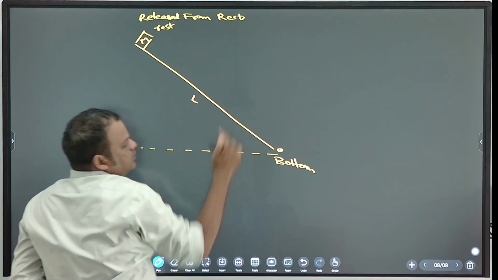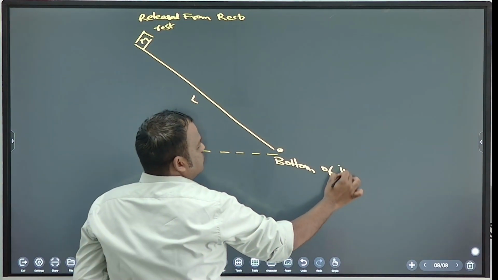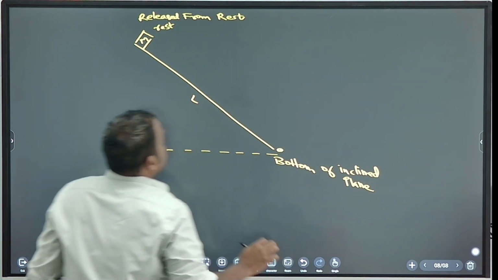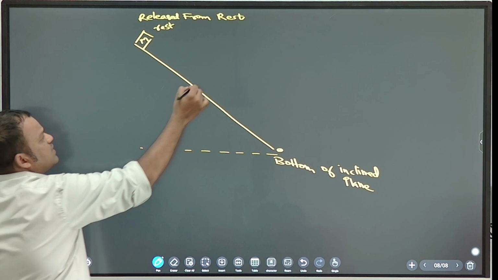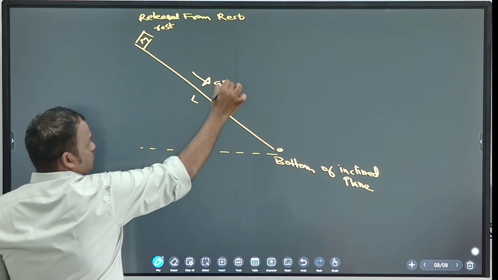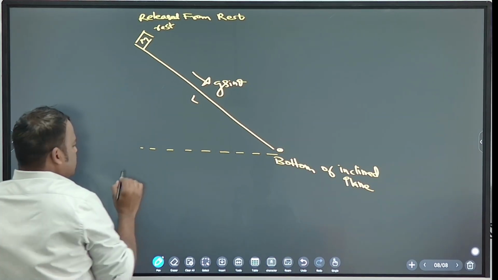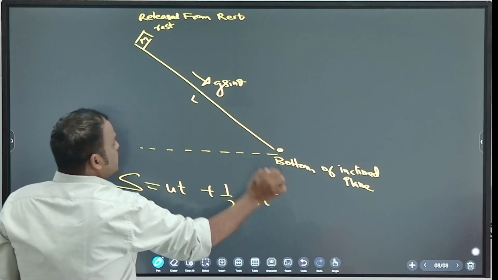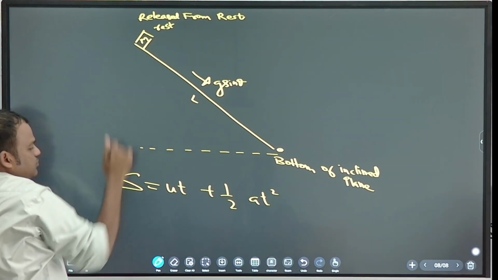L. Correct. Good. So displacement is L, and what is the acceleration? G sin theta. So use S is equal to ut plus half at square. U is, tell me, U is 0.